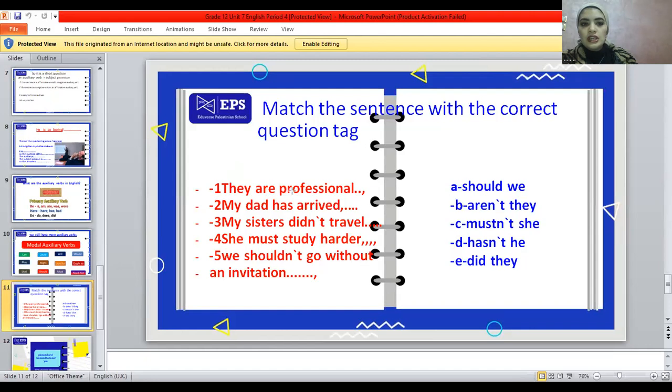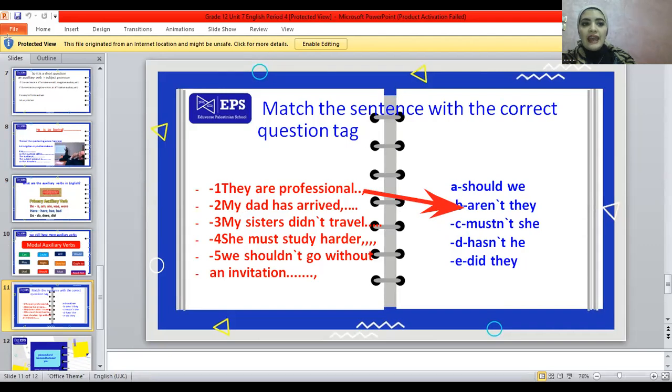The first question. They are professional. Which one am I going to choose from here? They are professional. It's positive. Where is the auxiliary verb? Are. So we're going to change it into aren't. Yes, this is the correct answer. Aren't they? Great. Aren't they?